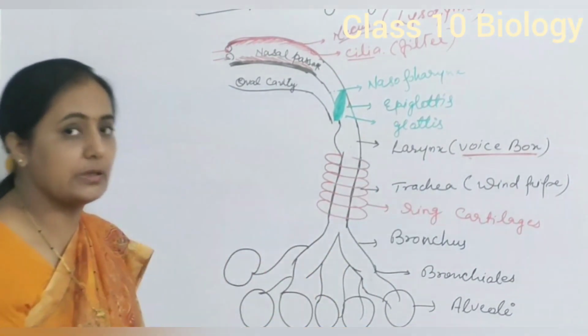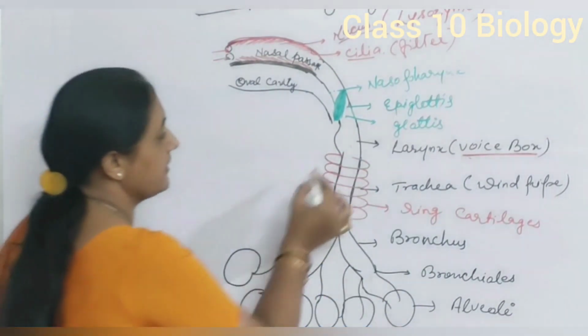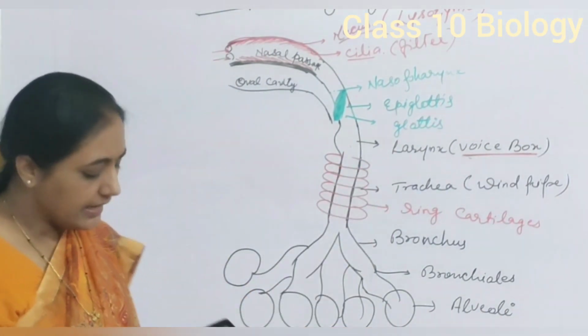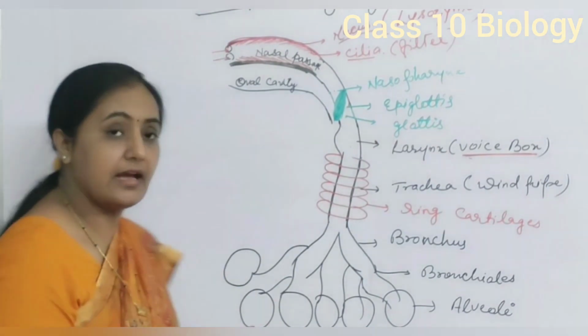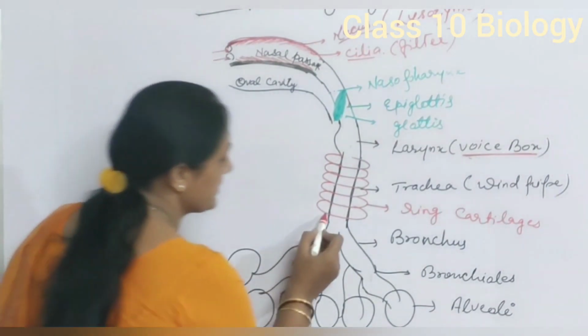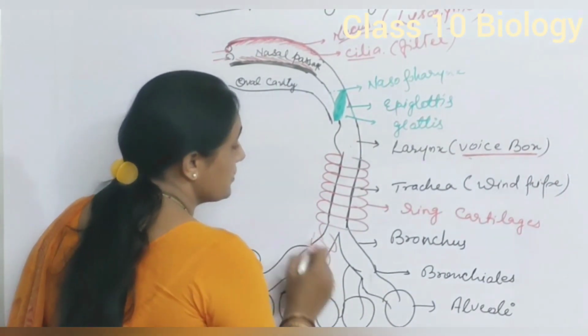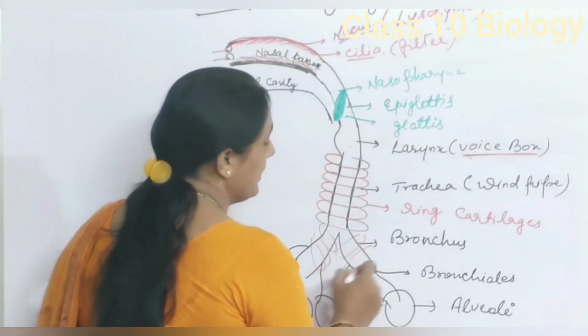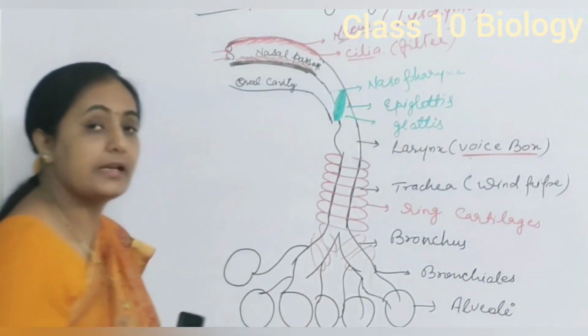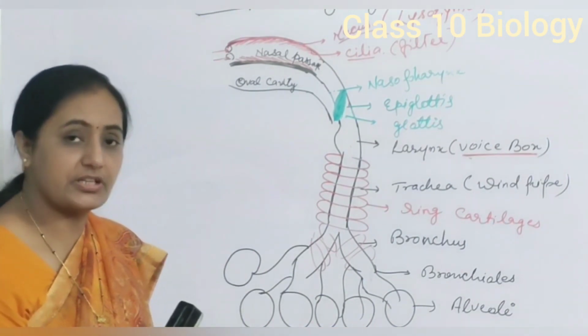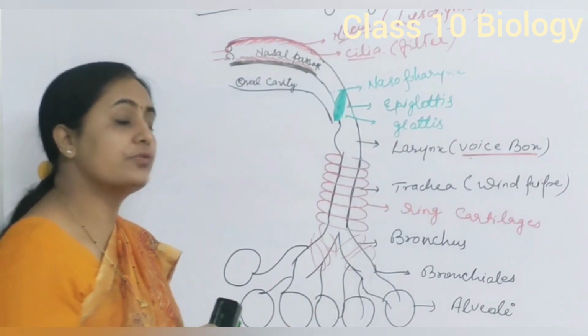Trachea is a muscular part and is covered with ring cartilages. Over the complete trachea, these ring cartilages are provided just to ensure the opening of trachea. How do they ensure opening of trachea?